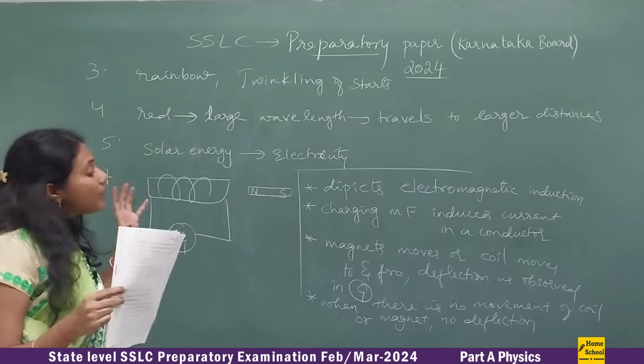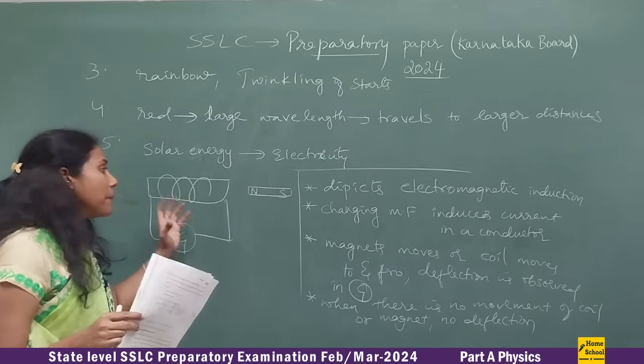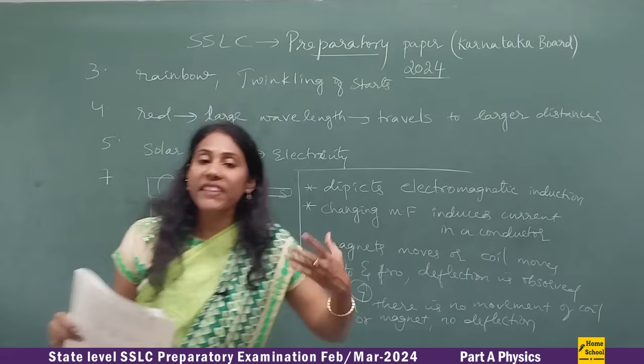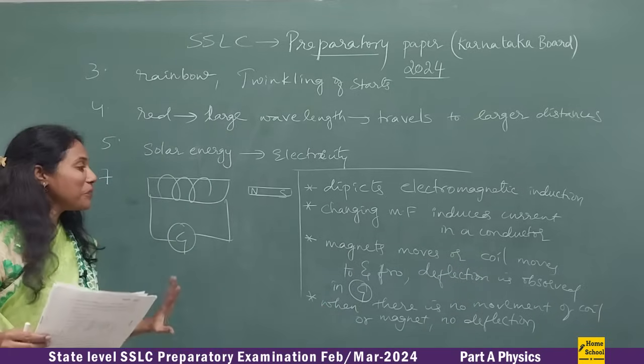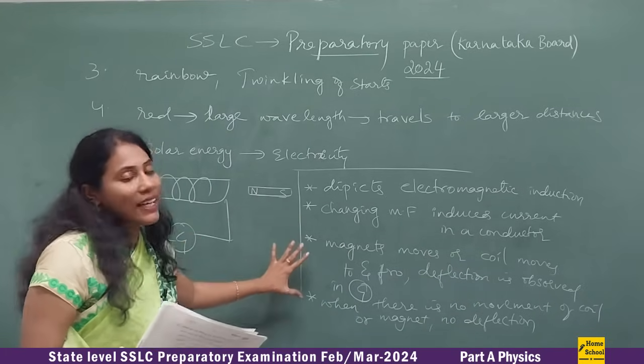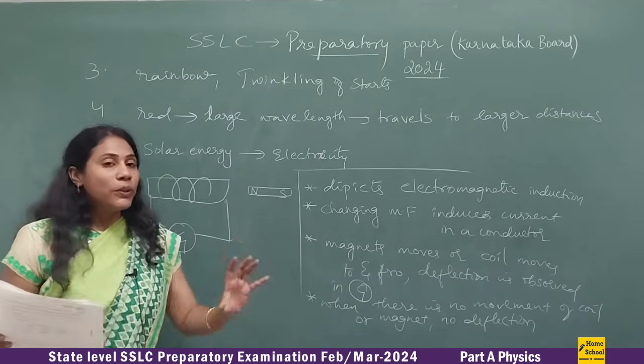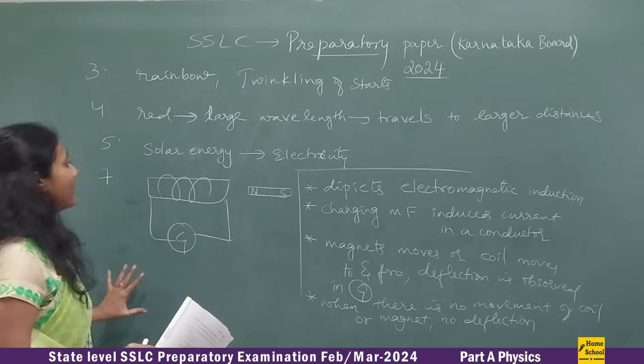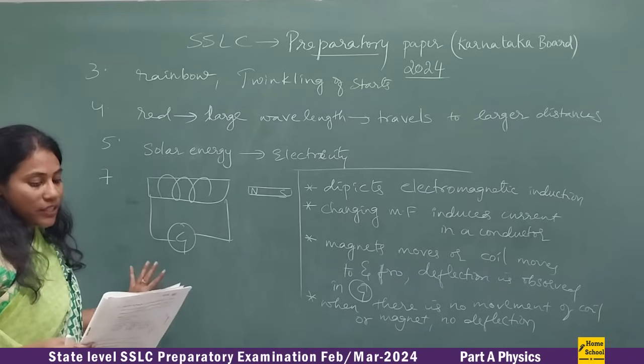Okay, so this is how this experiment can prove that a changing magnetic field always induces current in a conductor. Majorly, if you can write these 4 points, then you can get full marks. Very, very important. So that is all about question number 7.